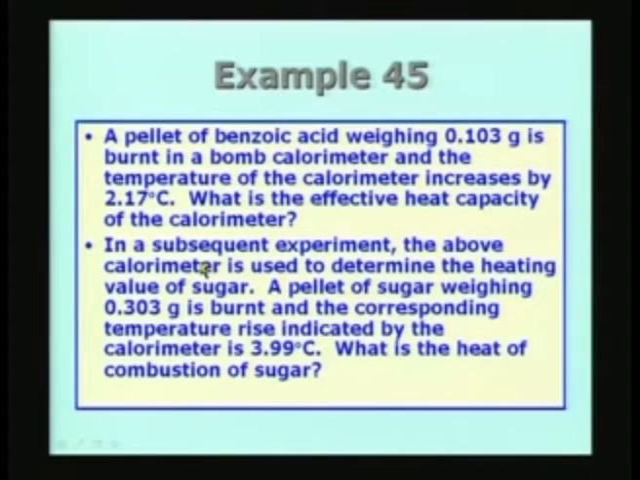In a subsequent experiment, the above calorimeter is used to determine the heating value of sugar. A pellet of sugar weighing 0.303 grams is burnt, and the corresponding temperature rise indicated by the calorimeter is 3.99 degrees Celsius. What is the heat of combustion of sugar? These are the two parts of the problem.